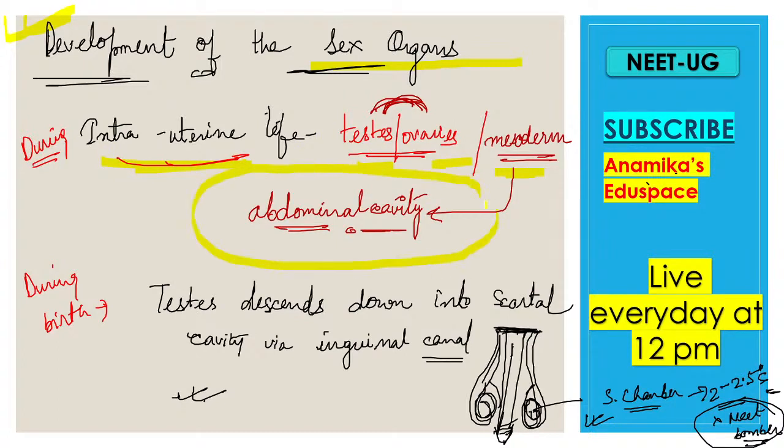It was developed from the abdominal cavity. Now after birth, what happened? The testis descends into the scrotal cavity via the inguinal canal. Here I show you a diagram of the testis, scrotal chamber, and along with the penis, right?